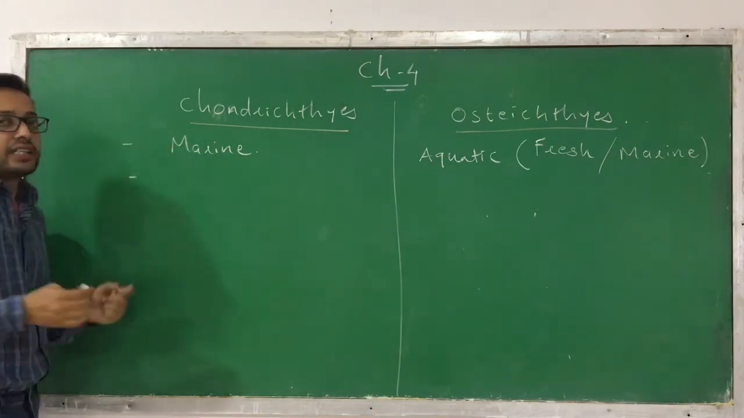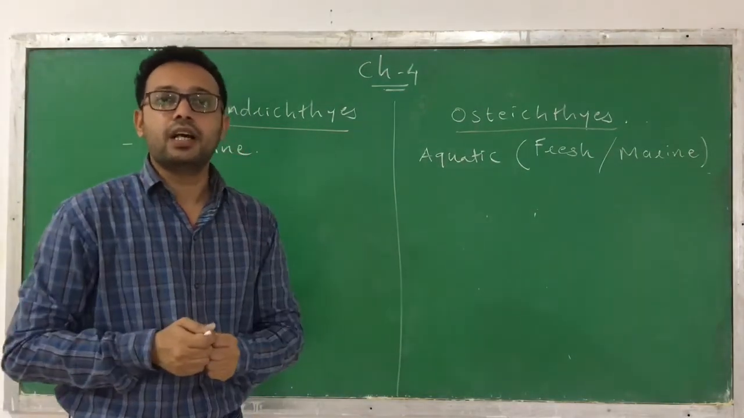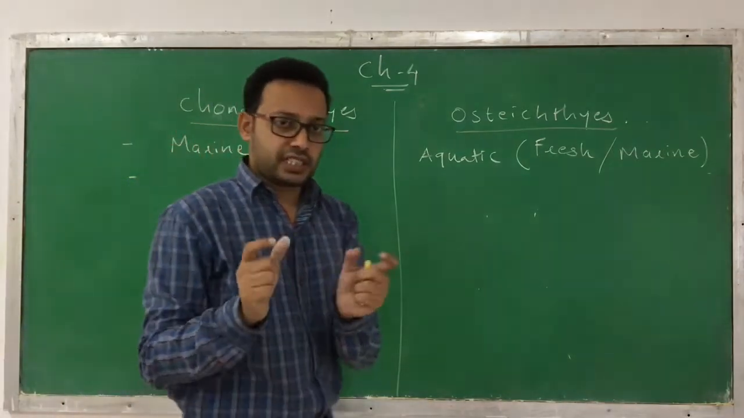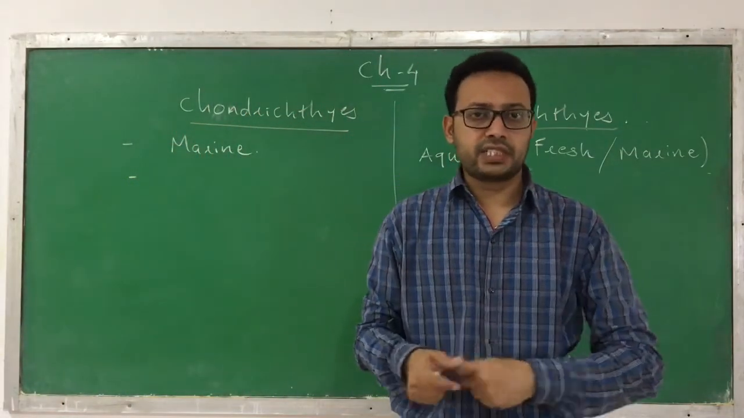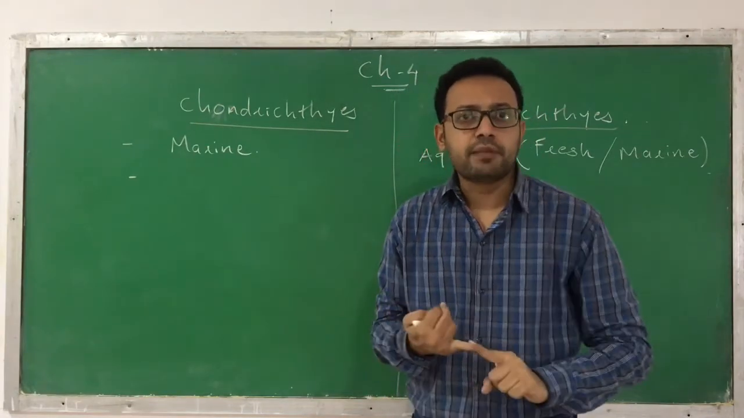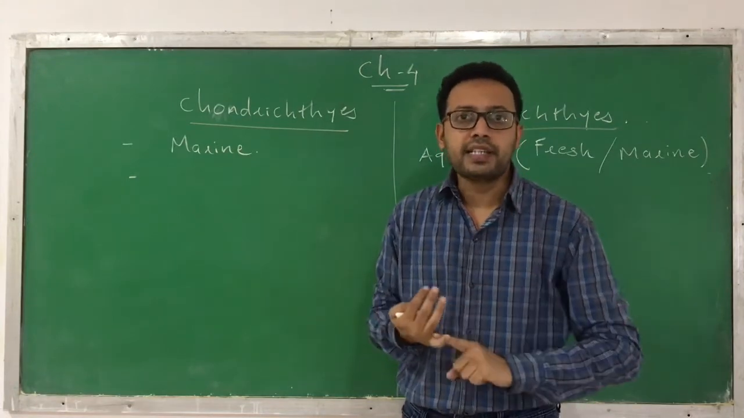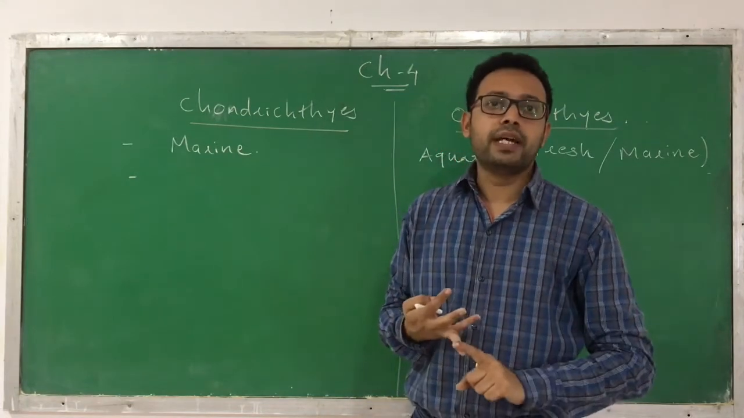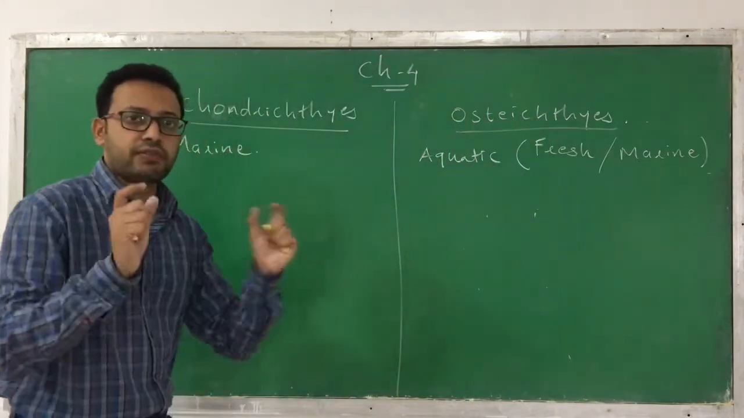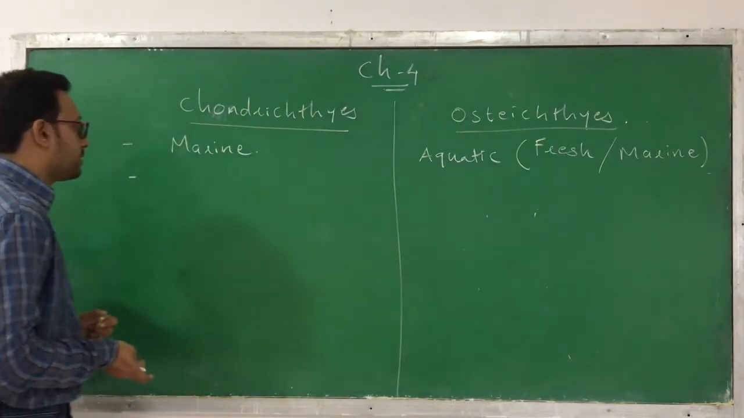Now, they fall under the phylum Chordata, so they follow the basic criteria of Chordata. We will not discuss that basic criteria because we have already studied it in a previous session. Like they have an organ system level of organization, they are triploblastic, they have bilateral symmetry, they are coelomates. We will see first the differences and then the common characteristics.